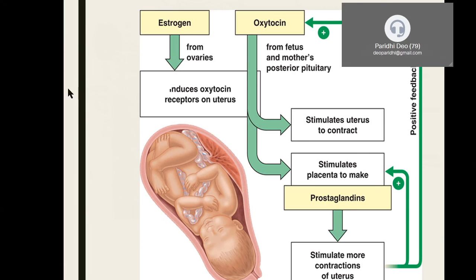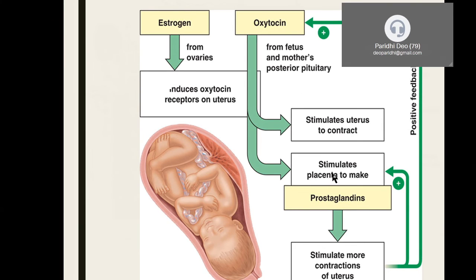Now look at this diagram. Estrogen is released from the ovary, and oxytocin is released from the posterior pituitary of the mother as well as from the fetus. What are they going to do? They stimulate the uterus and they stimulate the placenta. The uterus action is independent and the placental action is independent. It has its own way.